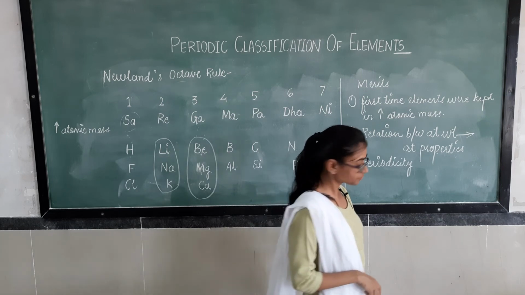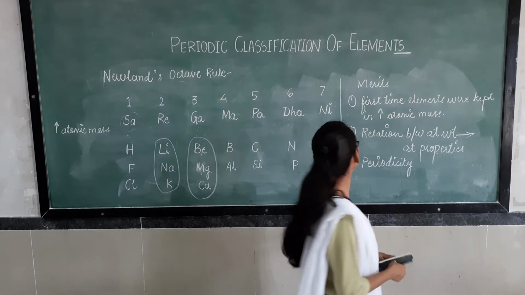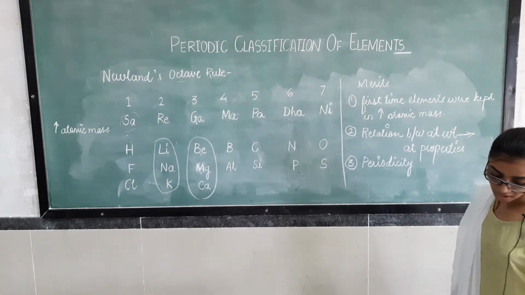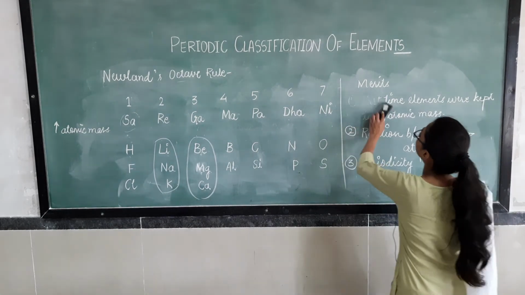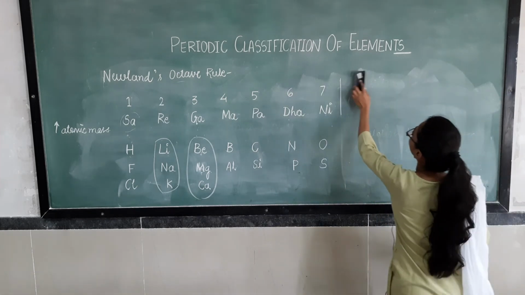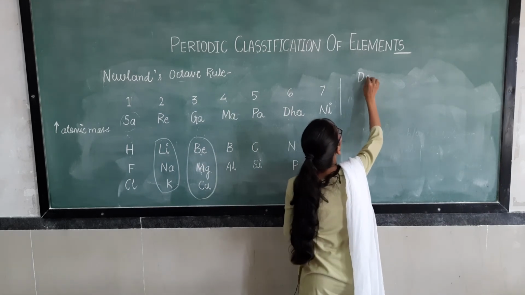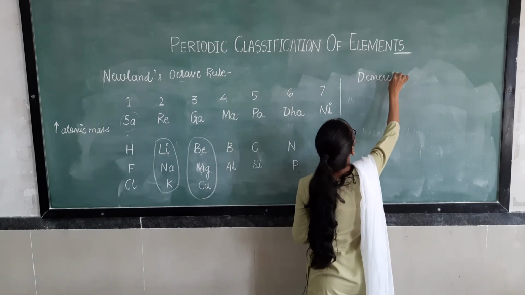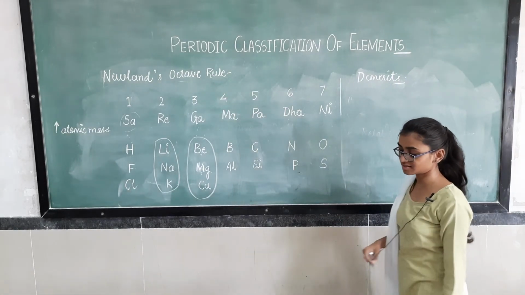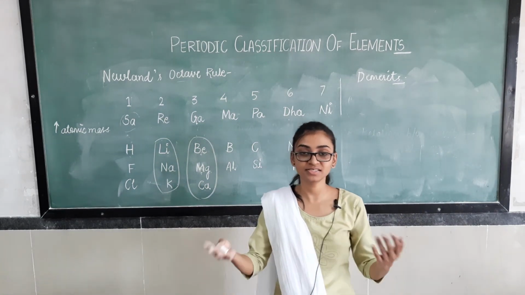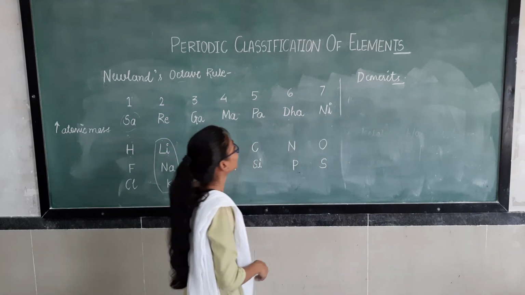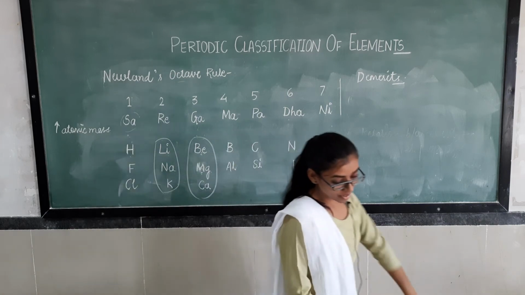So these were the merits of Newland's octave rule. I hope you are clear with this, right? Now we'll see the demerits of Newland's octave rule. If anything has merits, then it will also have demerits. We say that if anything has a benefit to us, it also has harmful aspects along with the benefits. So here also, it has some merits and some demerits too.